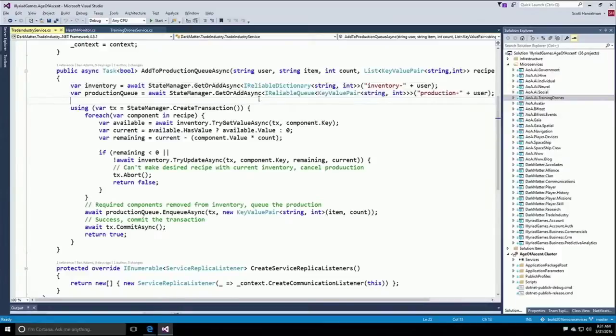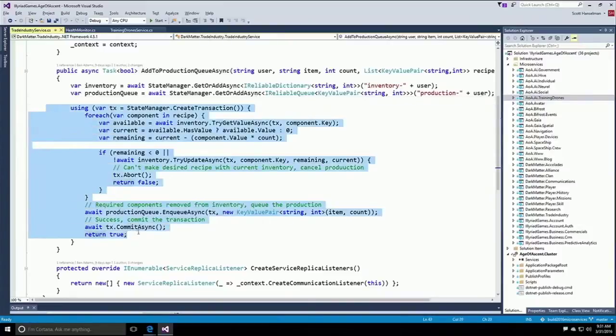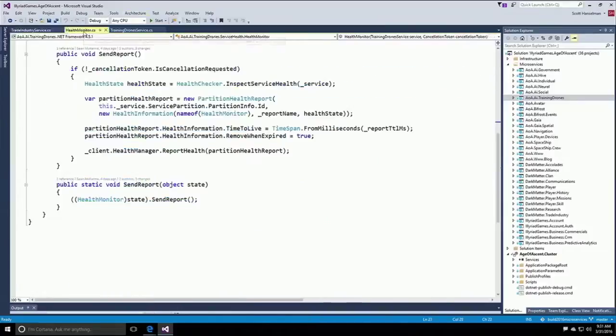Now, scale this to millions of people doing it all at the same time, and it becomes an interesting problem. When I go and commit this transaction, the state change is going to be automatically replicated across the cluster, and it's going to scale automatically, and it's going to make it resilient to machine failures. Now, remember before, speaking of failures, that I said each service rolls up and reports its health. You get to decide what a healthy application is.